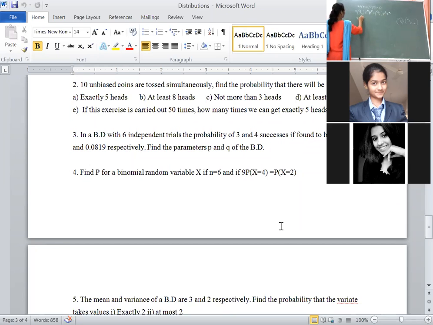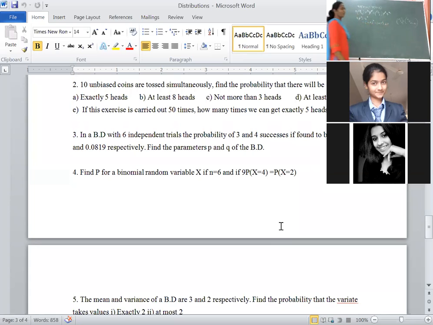What remains on LHS and RHS? 9p square is equal to q square. Now you know how to write q: q as 1 minus p whole square. The (a minus b) whole square formula is a square plus b square minus 2ab. Here what will we get? 1 square plus p square minus 2p.